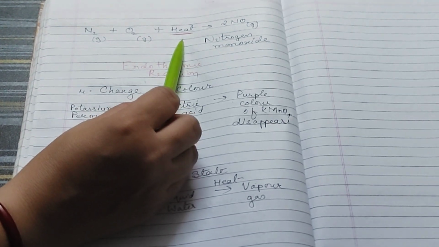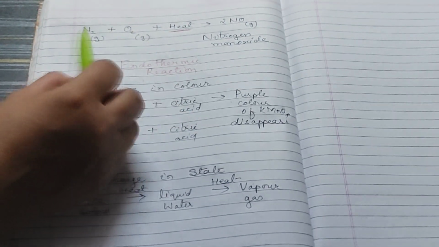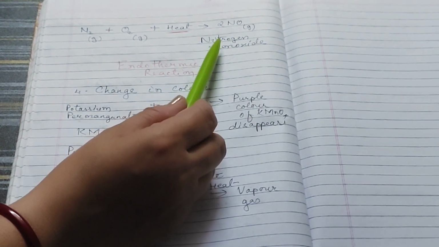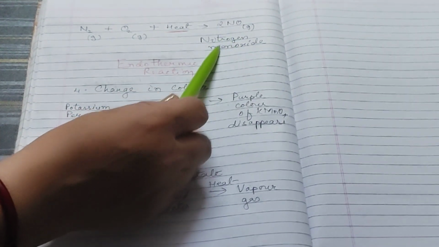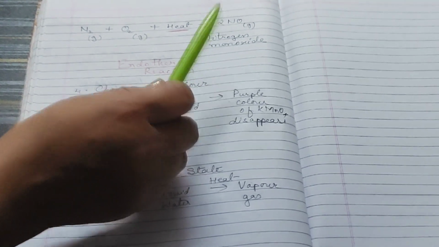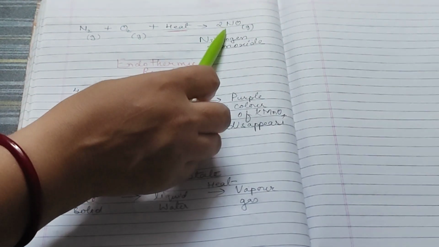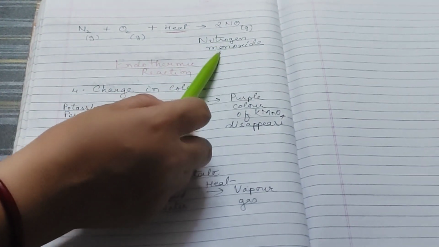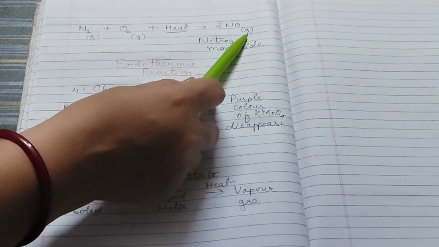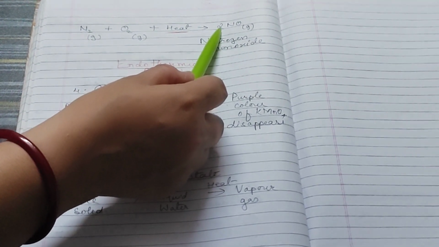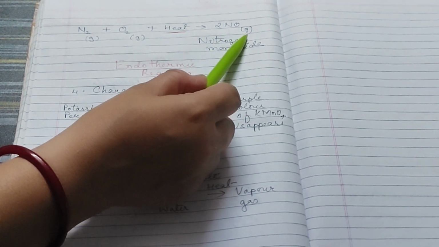when I give heat, the chemical reaction takes place between the two, and it results in the formation of a compound that is called nitrogen monoxide. It is also known as nitric oxide. Now you are in 10th class, you do not have too much knowledge regarding the compounds. You can simply use nitrogen monoxide, or you can also say nitrogen oxide. Here the reaction is in balanced condition, and the product is also in gaseous state.